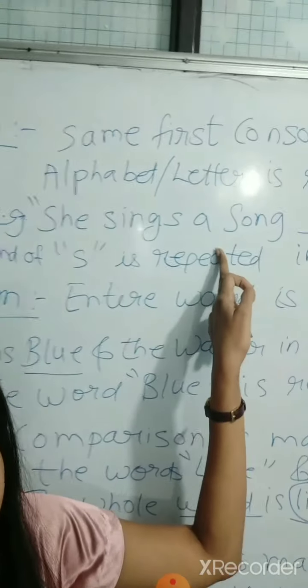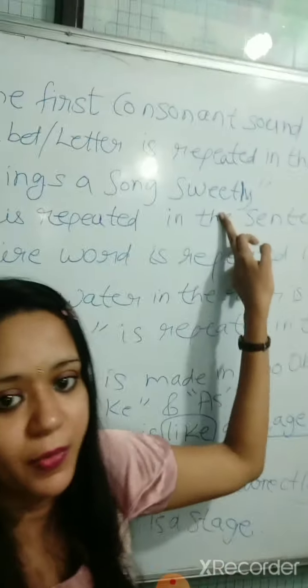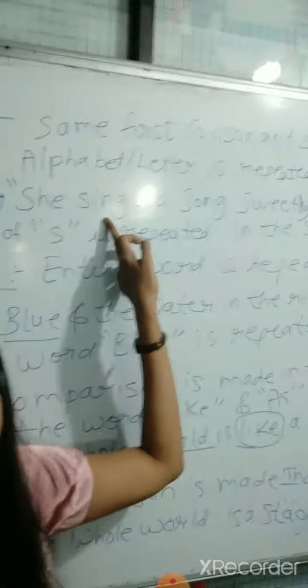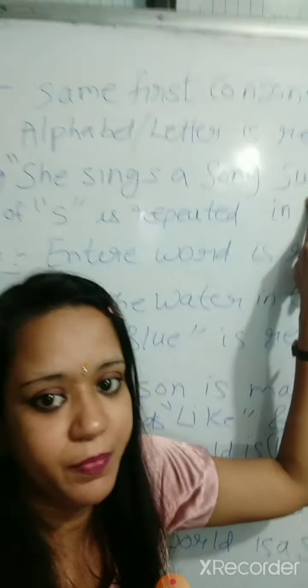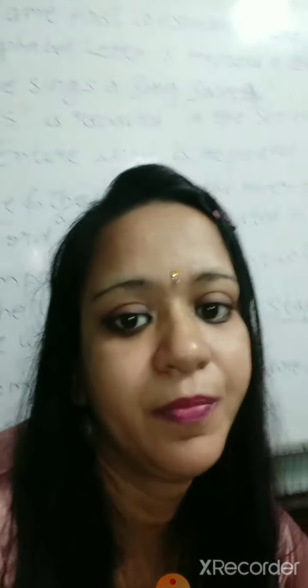First example: She sings a song sweetly. This is the sentence. Here, which letter is repeated again and again? The sound of S is repeated.